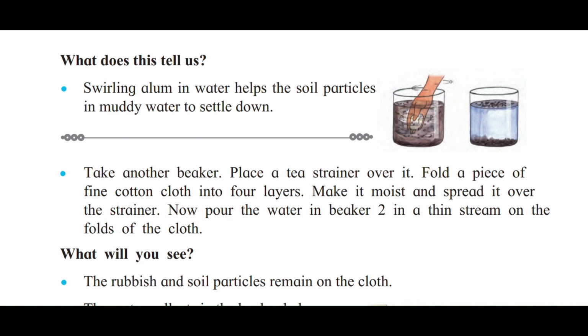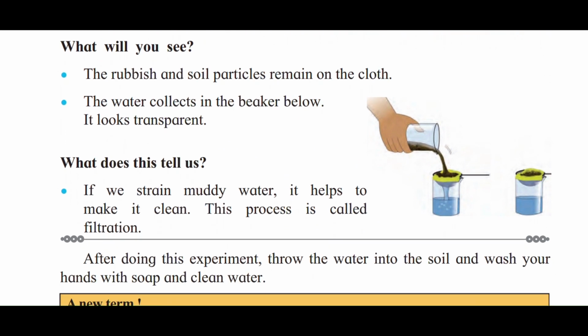Now pour the water in beaker 2 in a thin stream on the folds of the cloth. What will you see? The rubbish and soil particles remain on the cloth. The water collects in the beaker below. It looks transparent. What does this tell us? If we strain muddy water, it helps to make it clean. This process is called filtration.